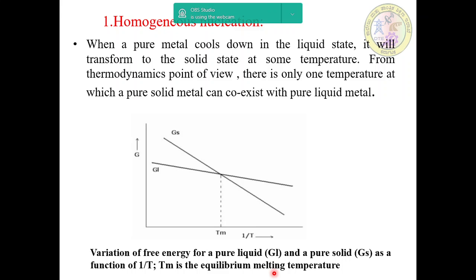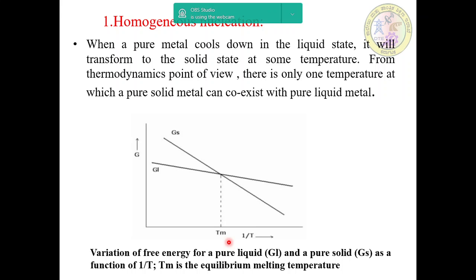In this graph, at the temperature corresponding to the equilibrium melting temperature Tm, the free energies of liquid as well as solid are equal. At temperatures lower than Tm, the solid has a lower free energy and will be the stable state, as shown in the figure. Tm is also the temperature of melting of the solid on heating.